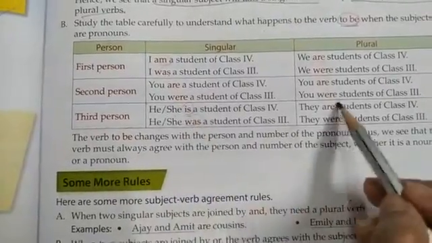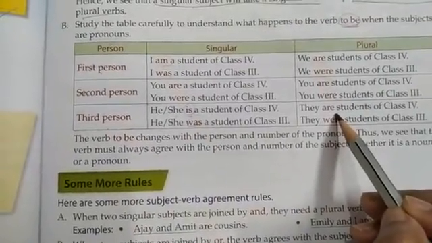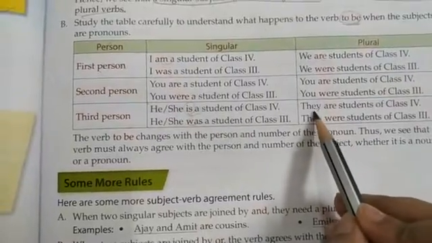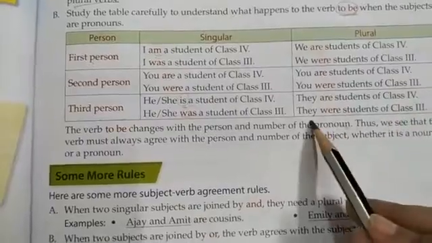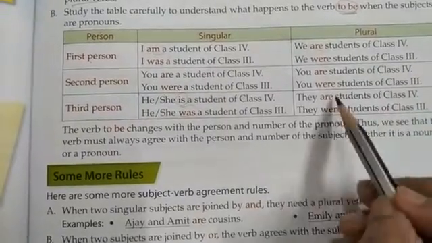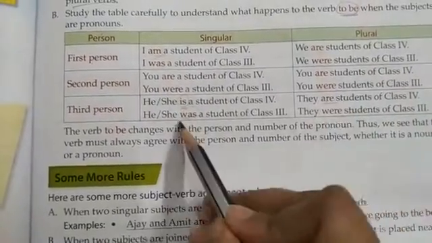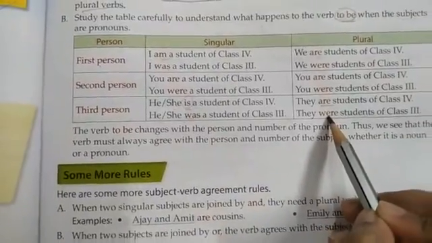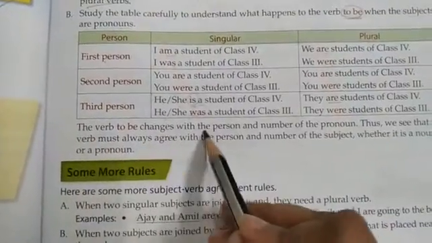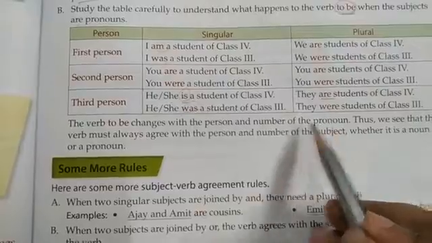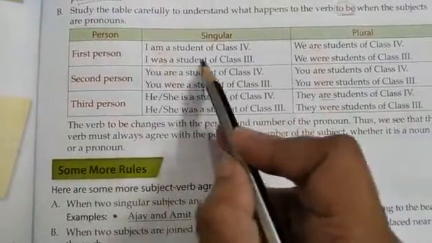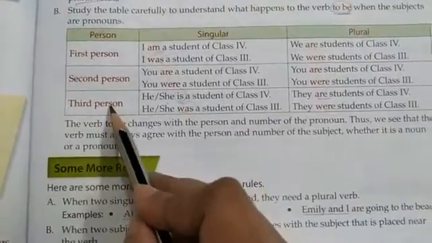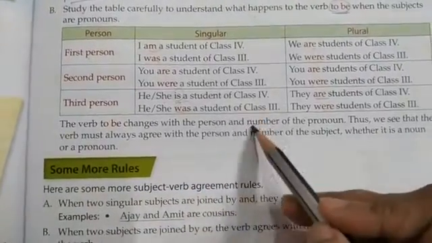Since we are considering it in the third person, again is and was. So what happens when is and was change into plural? They change into are and were. So you see, they are students of class 4. They were students of class 3. So is changes into are and was changes into were. So the verb to be changes with the person and number of pronouns. So you see, to be changes with the person, first person what happens, second person what happens, third person, okay, and also the number of the pronoun.